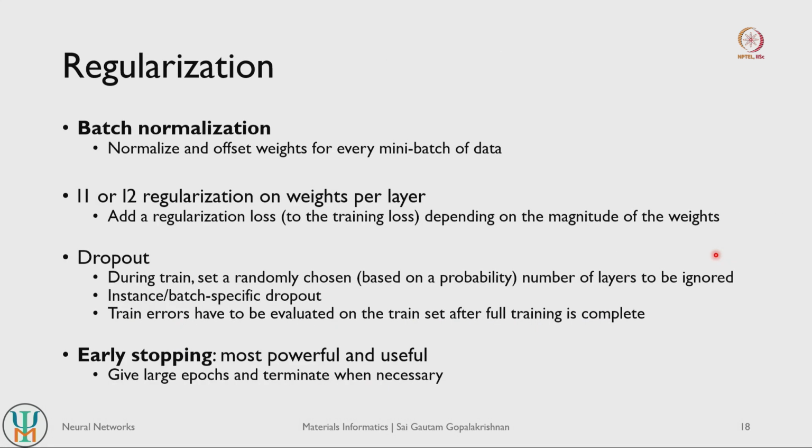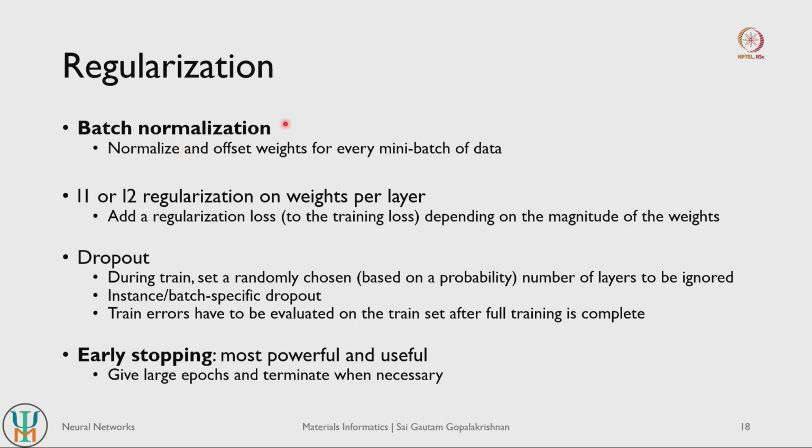Okay. Now let us get to regularization. So neural networks are very complex models, even more complex than our ensemble models, which means that they tend to overfit data very easily. So in other words, neural networks and multi-layer perceptrons are models with very high variance. So it is important for us to introduce as much bias as possible so that the model does not overfit and we get a good model.